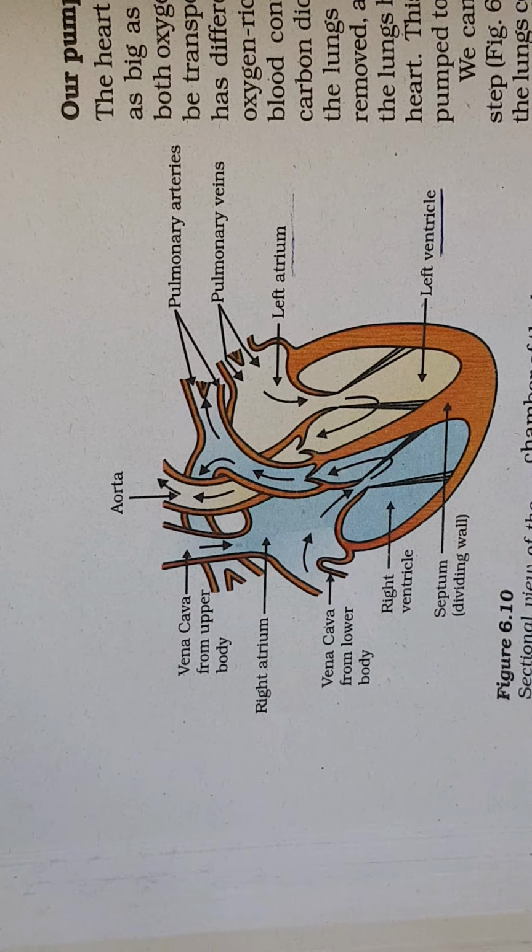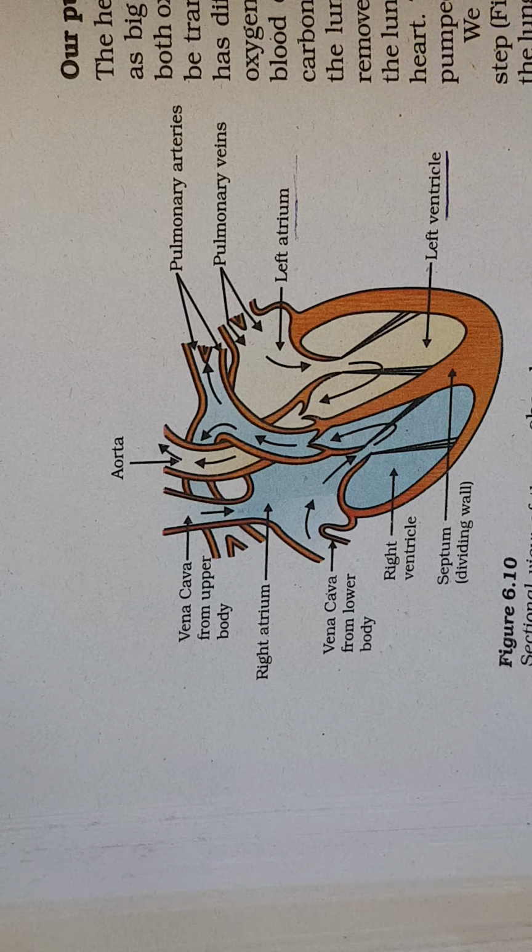Now remember that there is a wall between the left and right side. That is called septum, which divides the left side and right side. Similarly, one wall is also there which is separating the atria from the ventricles.